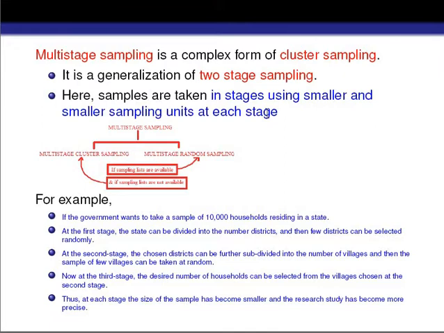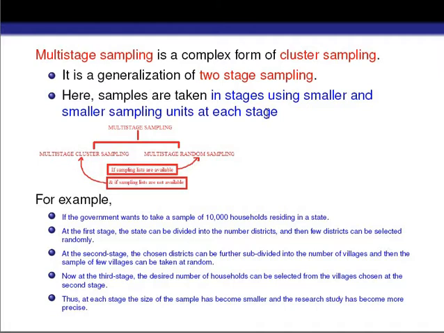It means that in two-stage sampling, we get two stages to collect a sample from the population, and now in multi-stage sampling, we will get more than two stages to collect a sample from the population. Here the samples are taken in stages using smaller and smaller sampling units at each stage.